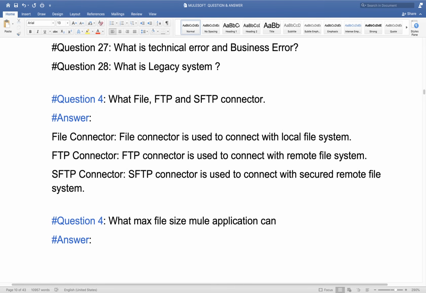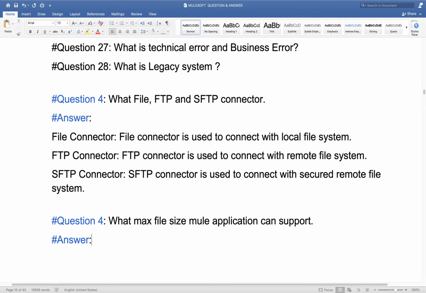Okay, today I will try with 100 MB. I think we have 500 MB in 0.1 vCore. We have 500 MB RAM. That should not be heap size; that should be something different. I will try with more than 20 MB. We'll see what maximum file size a Mule application can support.